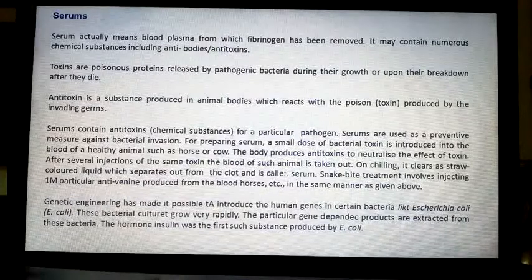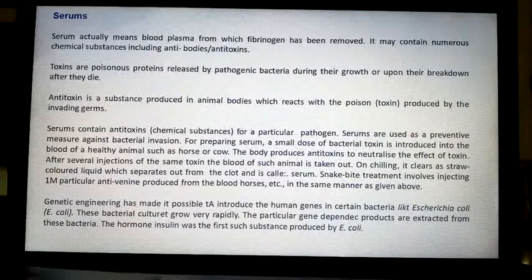So it gets separated. Like how for milk, if you put lemon, the protein gets separated and whey gets separated. Like that in our blood also, the liquid part, plasma, gets separated and the fibrinogen part gets separated. And that clot is removed, and what is left out is called serum. For snake bite, treatment involves injection. Got it? Suppose a person is bitten by a snake. What do they do for that person? They give the serum only. How this treatment is taken, you know?